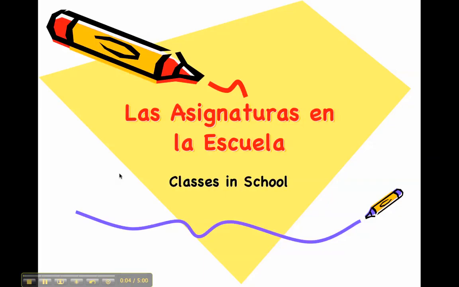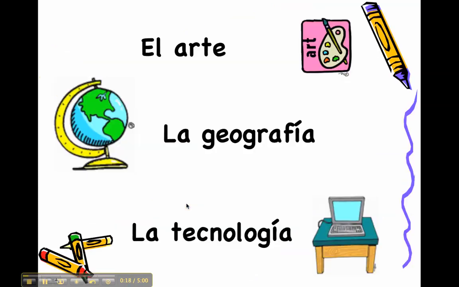Okay, today we're going to be learning about las asignaturas or las clases en la escuela. And both of those words, asignaturas and clases, are the same thing. So classes in English, clases, drop an S, and las asignaturas both mean classes. And most of you will have the majority of these same classes. Some you may not, but not a bad idea to know them. So we're going to go through and pronounce them.